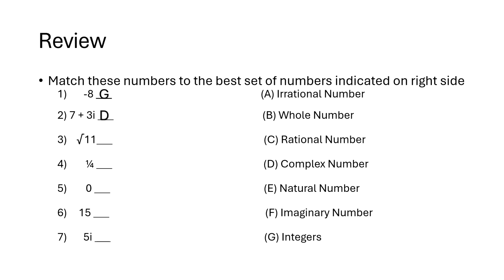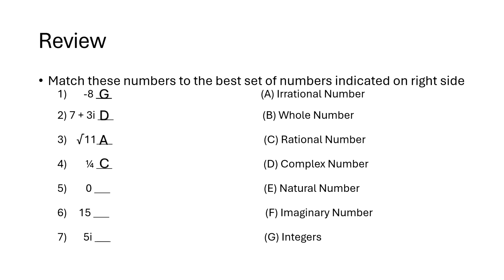Choice A. And that is correct as well. And problem number 4, 1/4. Okay, 1/4 is a fraction, and so that must mean it's a rational number. Choice C. And that is correct as well.